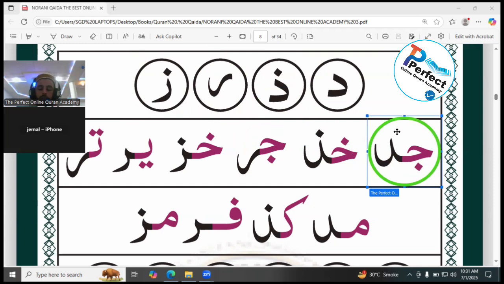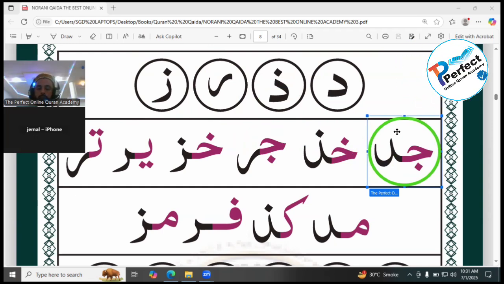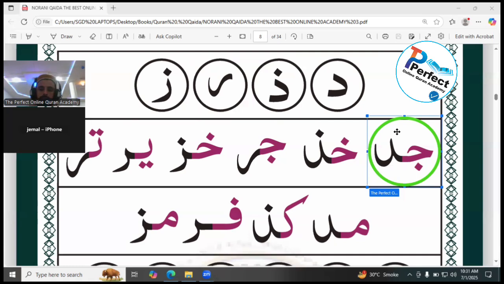Jim dal. The white, red color letter and the pink color letter is jim. Jim has one dot underneath. This is the half shape of the jim, and the black one is dal. Dal has zero dots. That is jim dal.